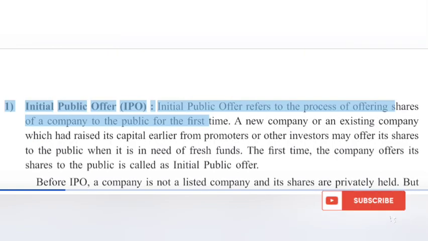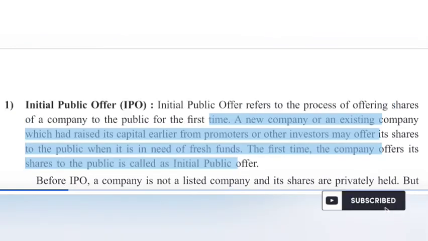1. Initial public offer. Initial public offer refers to the process of offering shares of a company to the public for the first time. A new company or an existing company which had raised its capital earlier from promoters or other investors may offer its shares to the public when it is in need of fresh funds. The first time the company offers its shares to the public is called as initial public offer.